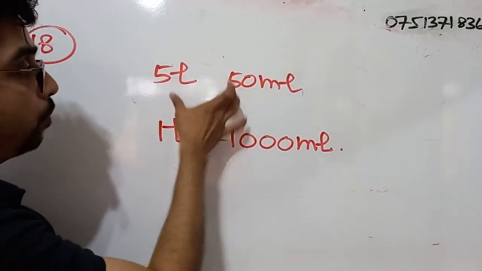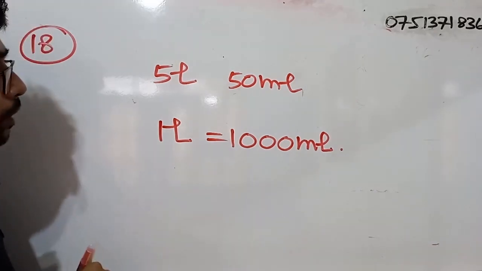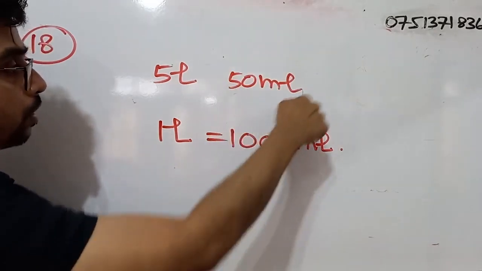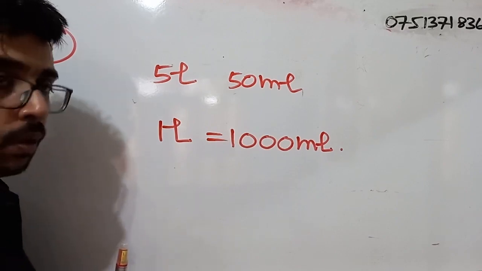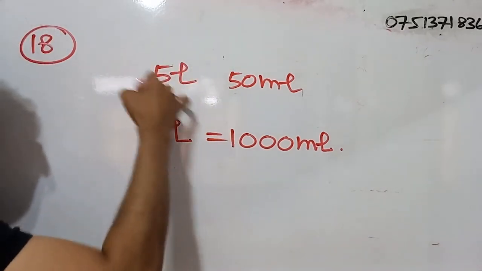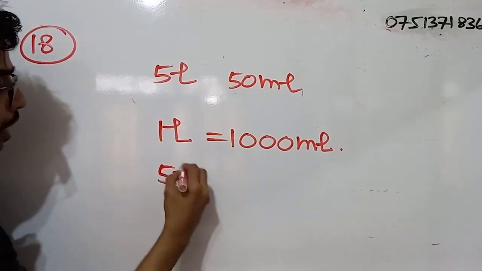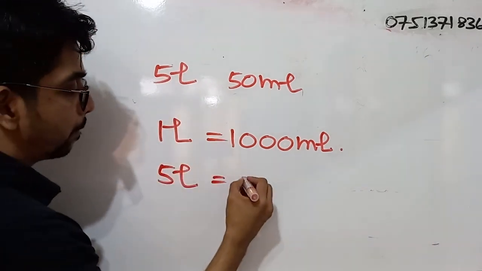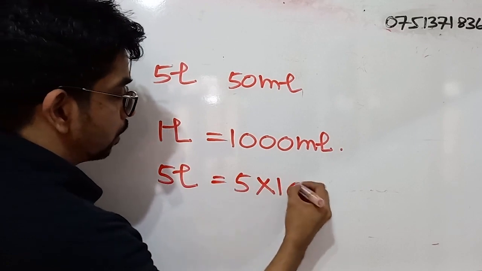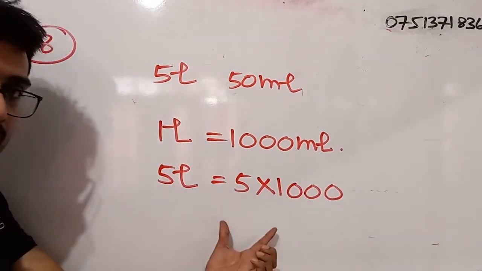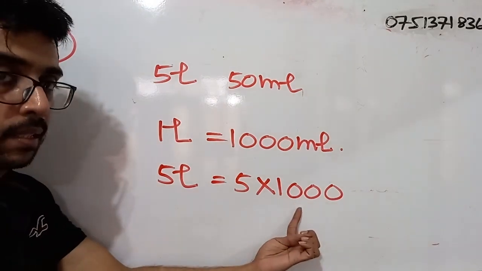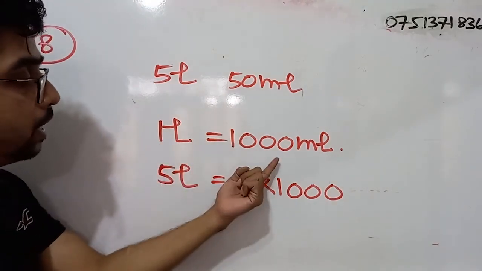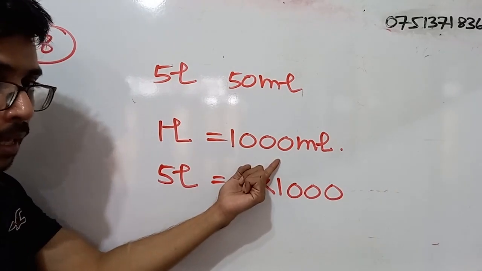So there we don't have to do any conversions to this milliliter part. It is already given to us in milliliters, no? So we only have to convert this part. So 5 liters is equal to what? 5 into 1000. What is this? We are converting liters into milliliters. 1 liter is equal to 1000 milliliters, right?